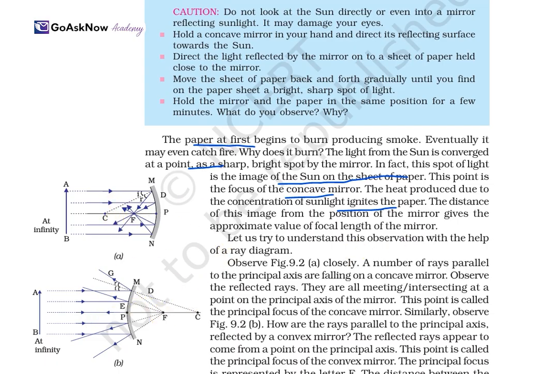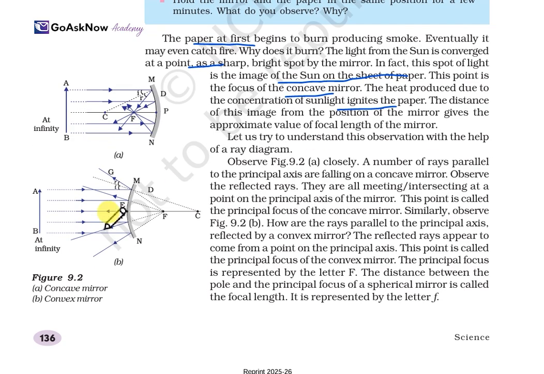Now let us understand the observation with the help of the ray diagram, in figures 9.2 A and B. Firstly, in A, observe the number of rays parallel to the principal axis. This is the principal axis, and the rays here are parallel, and they meet and intersect at a point on the principal axis of the mirror. This point is the principal focus of the concave mirror.